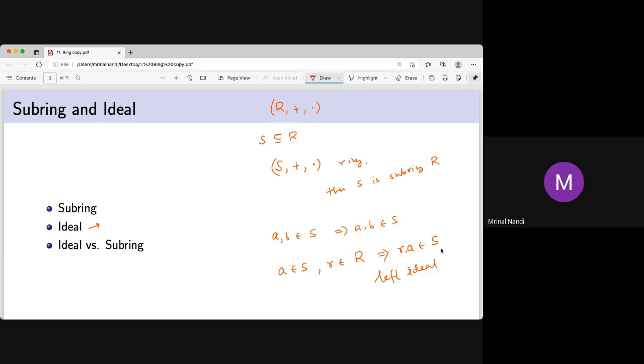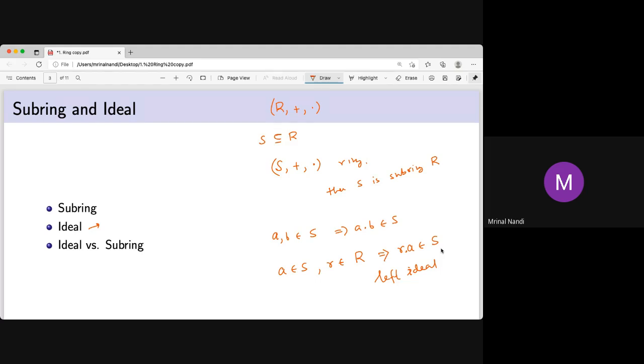And if it is both, ra and ar may not be equal, but ra and ar both are in S, then this S is called an ideal. This is a both-sided ideal, or simply an ideal. So this non-commutative thing actually makes life very, very complicated. So sometimes we discuss only the commutative part. There is a branch of algebra called commutative algebra. In commutative algebra, if we take commutativity, then life is sort of easier than non-commutative. Non-commutative is just a very messy and complicated part.